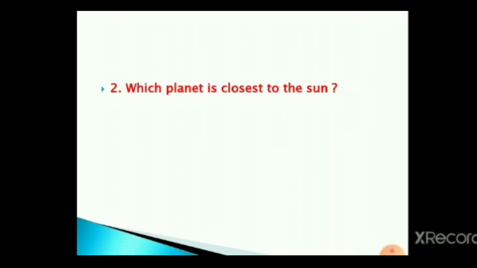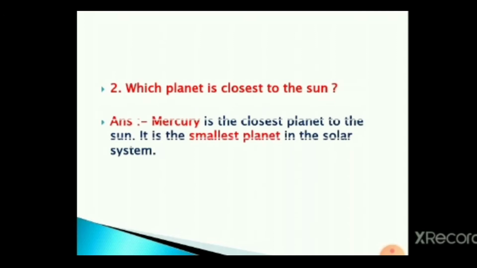Second one, which planet is closest to the sun? The answer, Mercury is the closest planet to the sun. It is the smallest planet in the solar system. So which is the closest planet? Mercury, and it is also the smallest planet in our solar system.